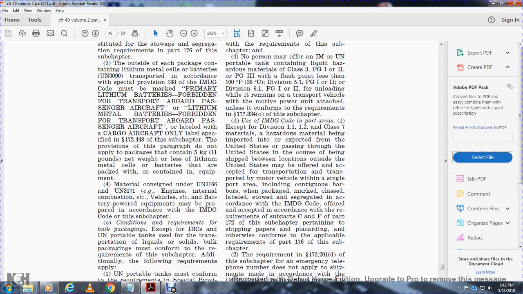Materials consigned with the UN 3166 and UN 3171. Engines, internal combustion vehicles, etc. Batteries, powered equipment may be prepared in accordance with the IMDG code of the subchapter.